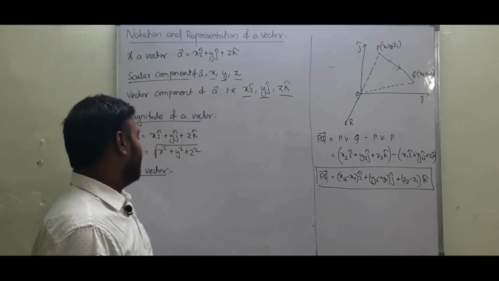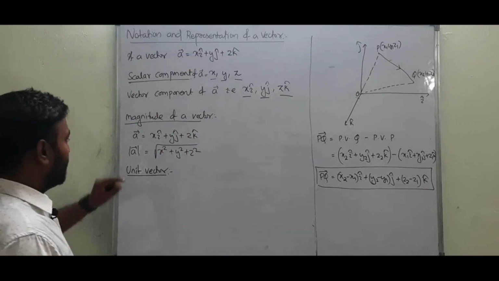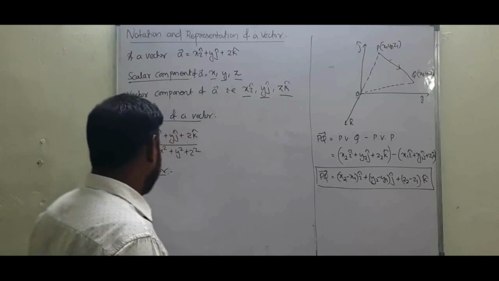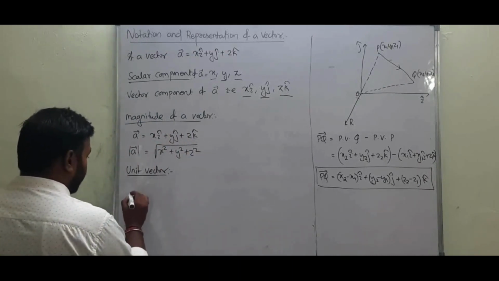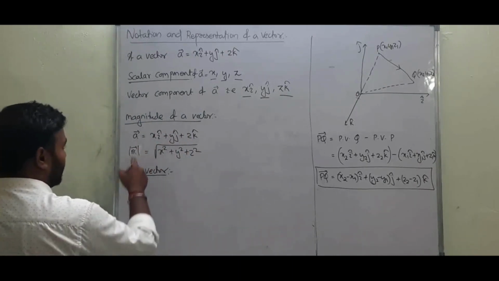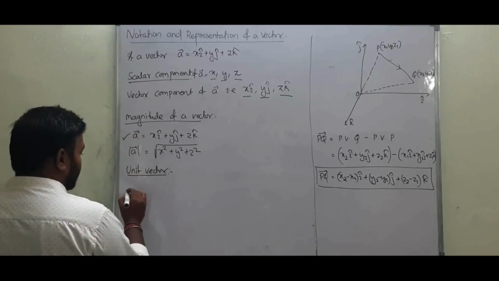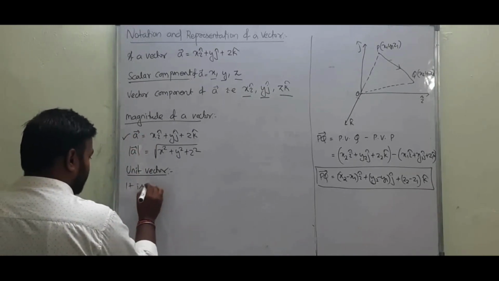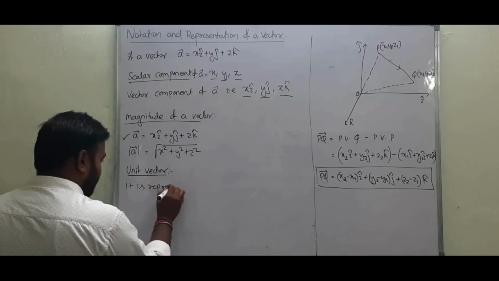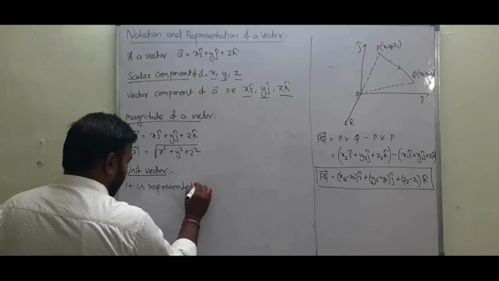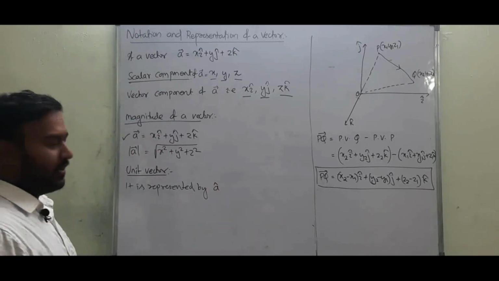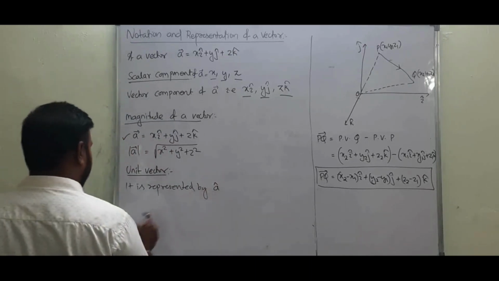Mathematically, how can we calculate a unit vector? If we take the same vector A, then the unit vector is represented by A cap. A cap means the unit vector along A.